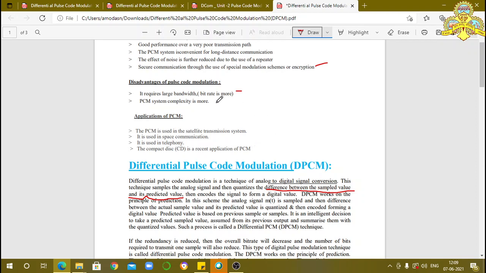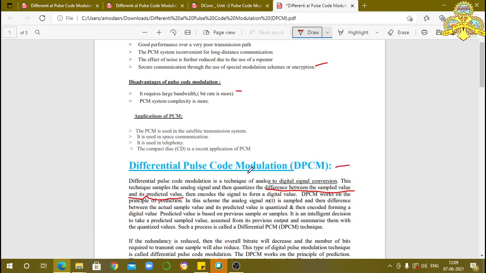Now we consider the disadvantages. In PCM, mainly we have this big disadvantage. It requires a large bandwidth. That means the number of bits per sample is more. Due to that, it needs more bandwidth. We can reduce that by using differential pulse code modulation.